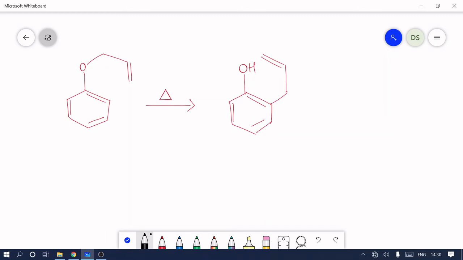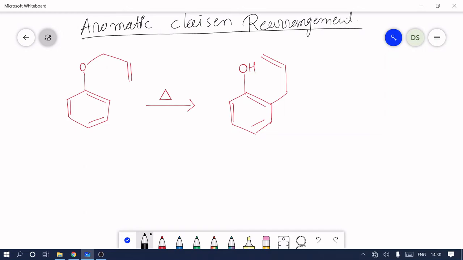Now this reaction is called aromatic Claisen rearrangement. Here in aromatic Claisen rearrangement, the starting material is allyl phenyl ether. Previously the starting material was allyl vinyl ether.